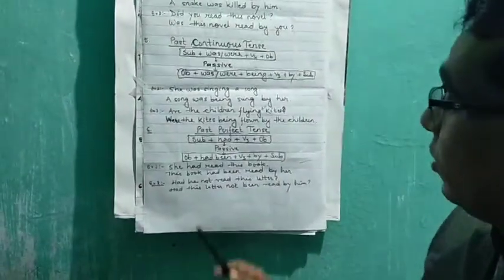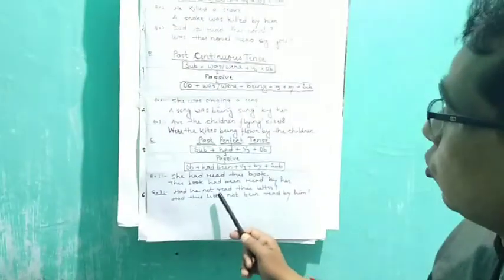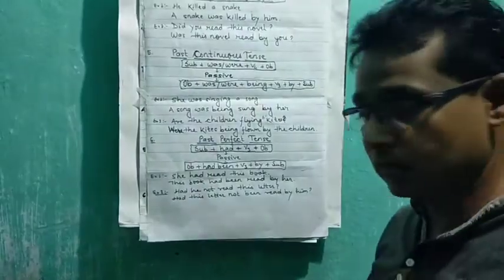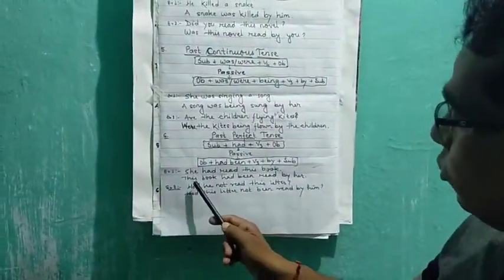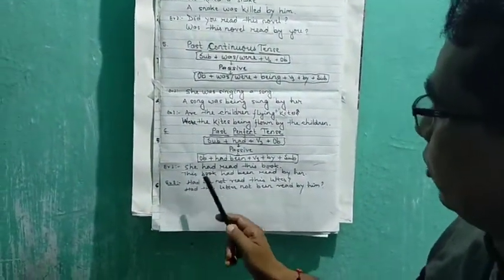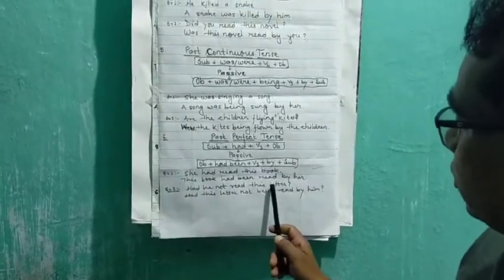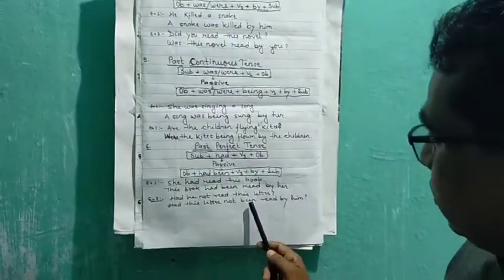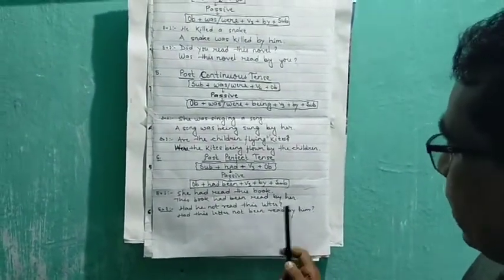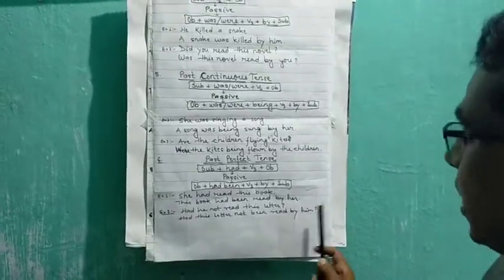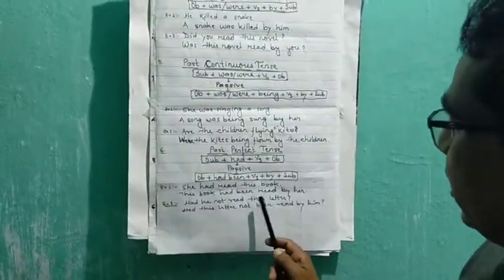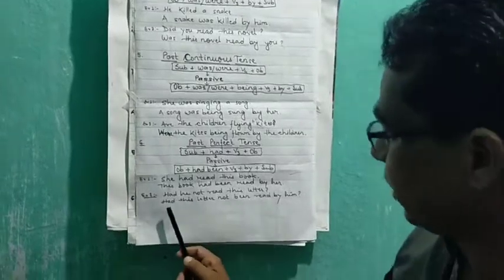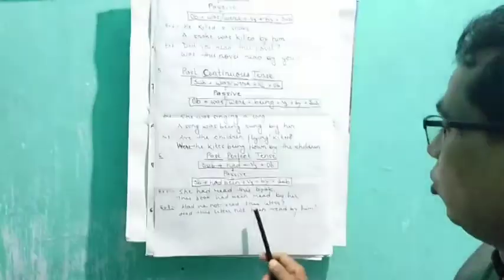Next, one more example. Had he not read this letter? Again we have to use had first. Then the object, this letter, comes in place of the subject. Thereafter not, then we use been, and then V3, read, by him. So had he not read this letter? Its passive is had this letter not been read by him.